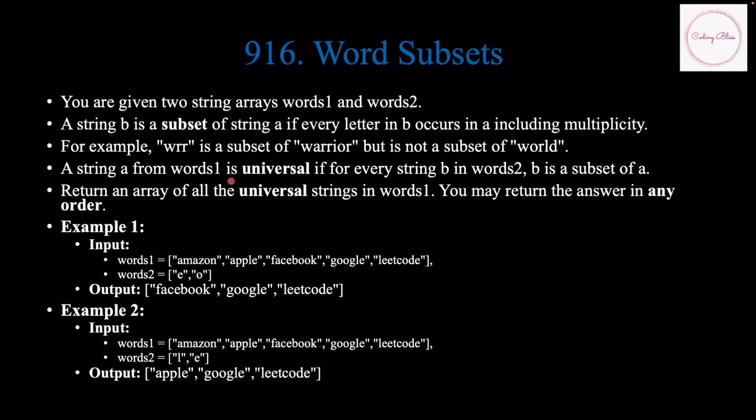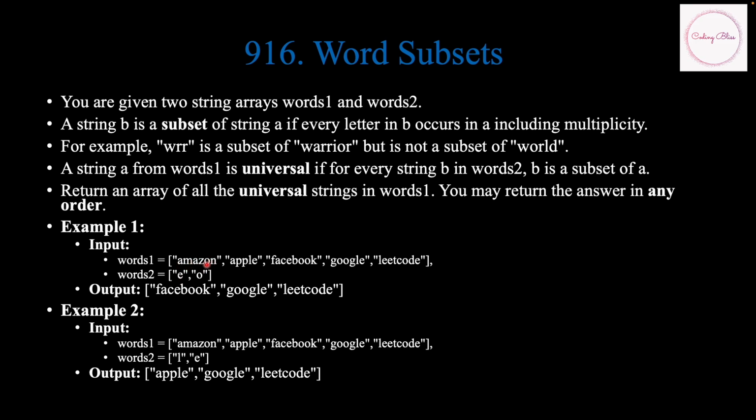A string A from words1 is universal if for every string B in words2, B is a subset of A. So now in this example, if we take Amazon, E is not there in Amazon.